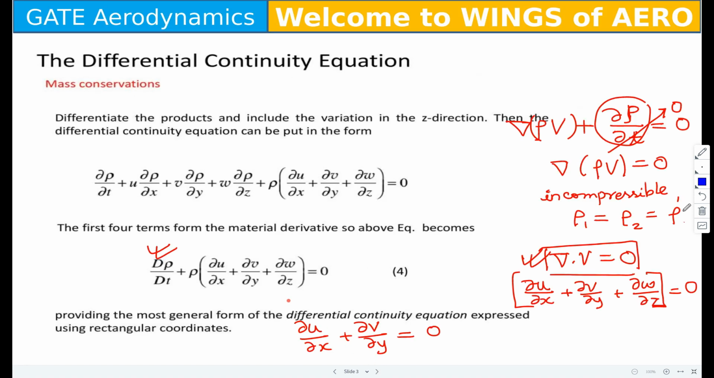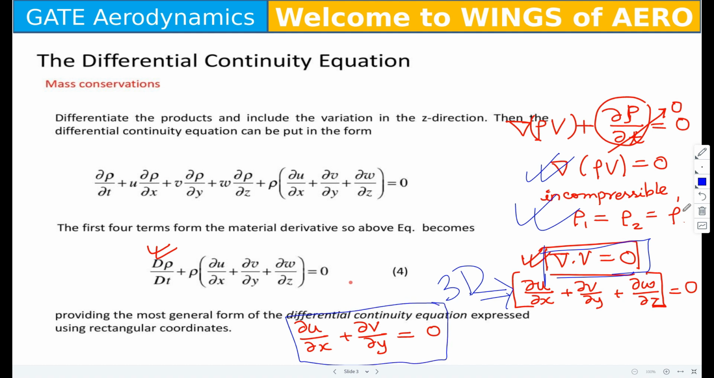Next we saw the differential form and the integral form of the continuity equation. Then we also saw what the equation is if the flow is steady, and if the flow is steady and incompressible. Please do remember the equation. This is the equation for three-dimensional flow, and this one is for two-dimensional flow.